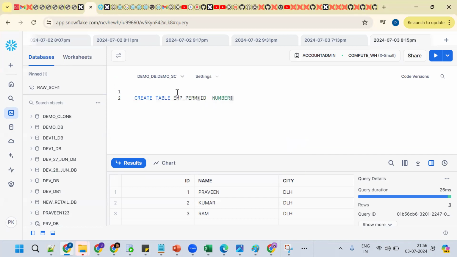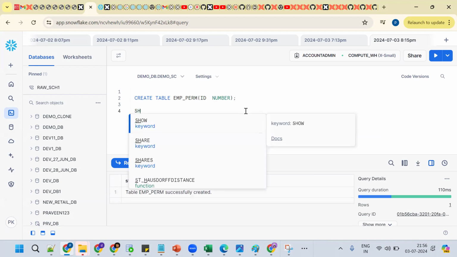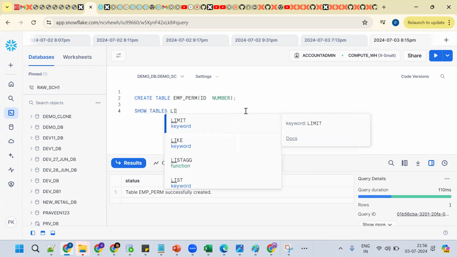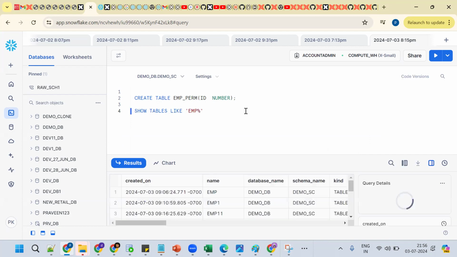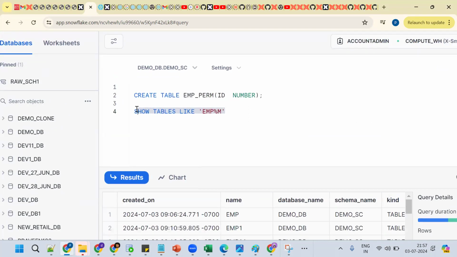Now see here what happened. Now I am trying to create one table. Now what happened? See, show tables, like EMP, EMP percentage. Now what will happen? Tell me, what will this query return? It returns tables starting with the name EMP and ending with anything, so ending with M.